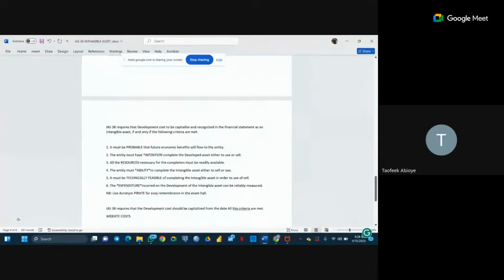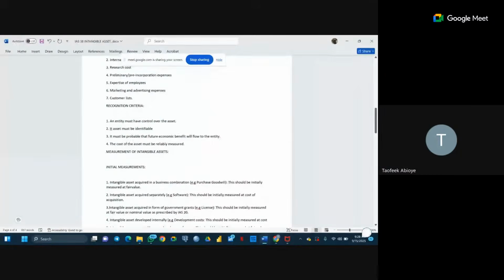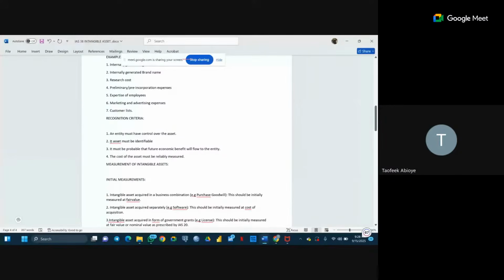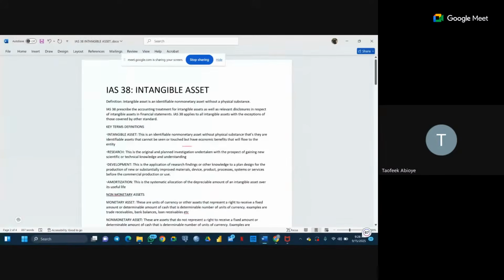So yeah, welcome to the class tonight. Tonight we'll be looking at IAS 38, Intangible Assets. This standard explains to us a clear understanding of IAS 38, the recognition criteria, and the expected information to be disclosed in our financial statements. So we are going to start with the definition of an intangible asset.